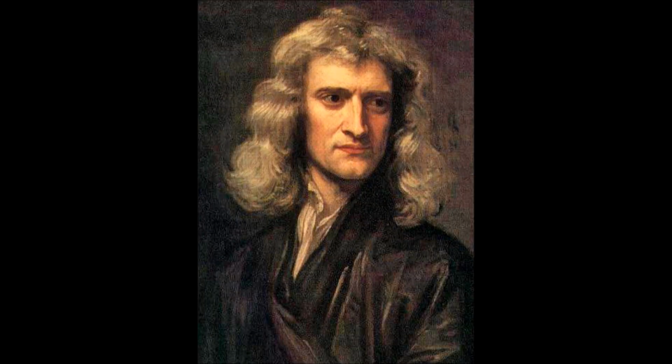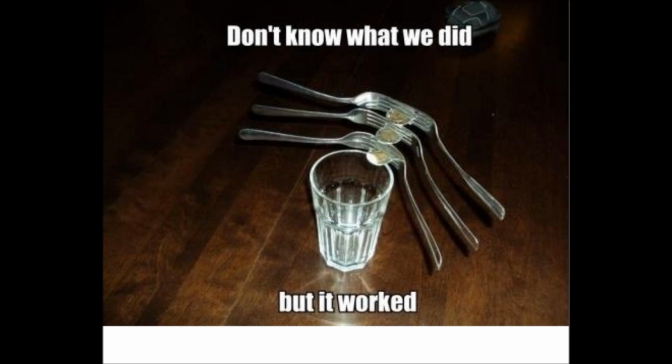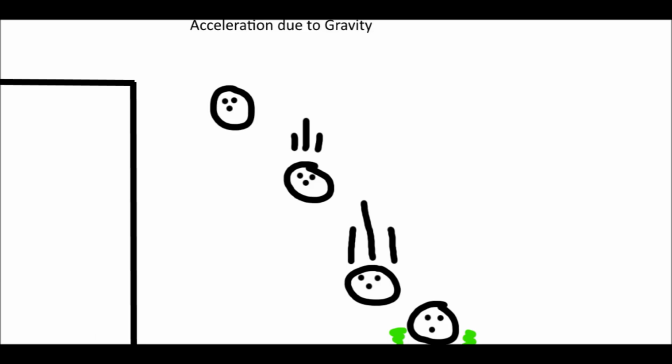In the 17th century, Isaac Newton discovered a phenomenon that he called gravity. It's the force that keeps us stuck to the ground instead of floating up into space. From this concept, scientists and mathematicians have created several experiments, tests, and equations that require the concept of gravity to function. The one that we'll discuss today is acceleration due to gravity. The acceleration of gravity is the understanding that when an object falls, instead of falling at a constant rate, it increases its speed as it falls until it reaches a constant known as terminal velocity.